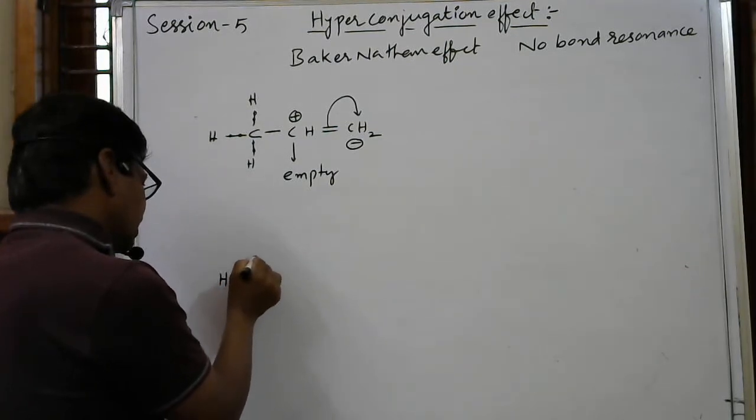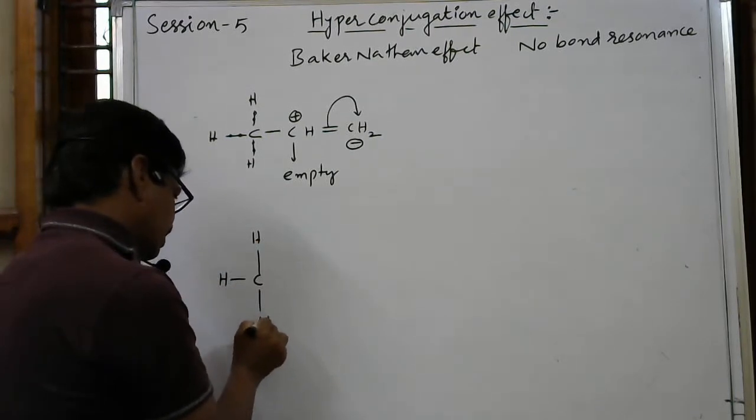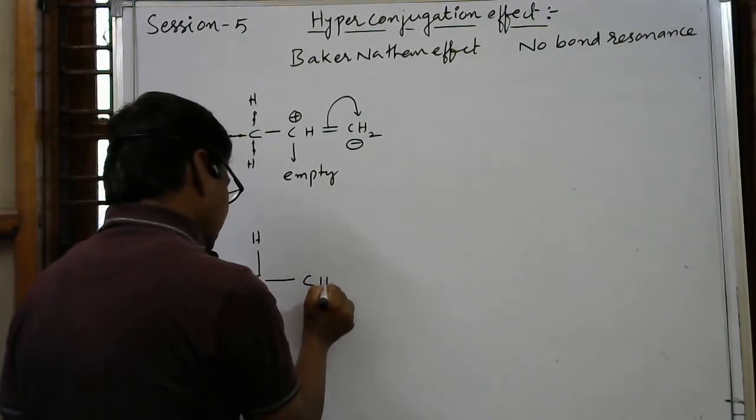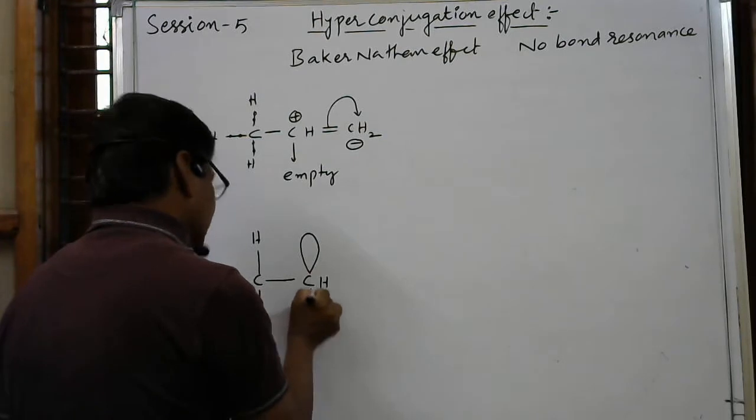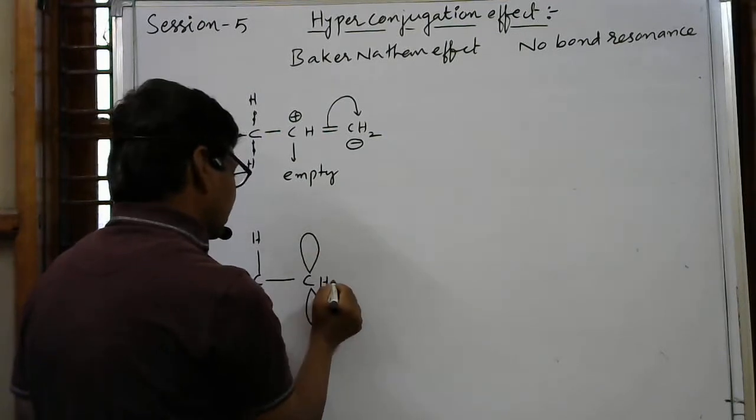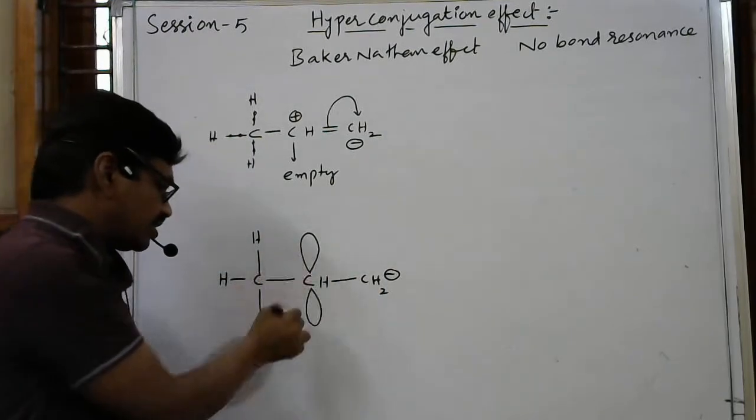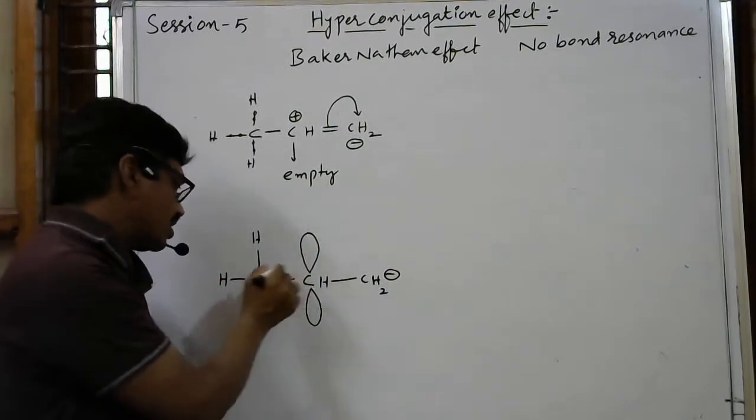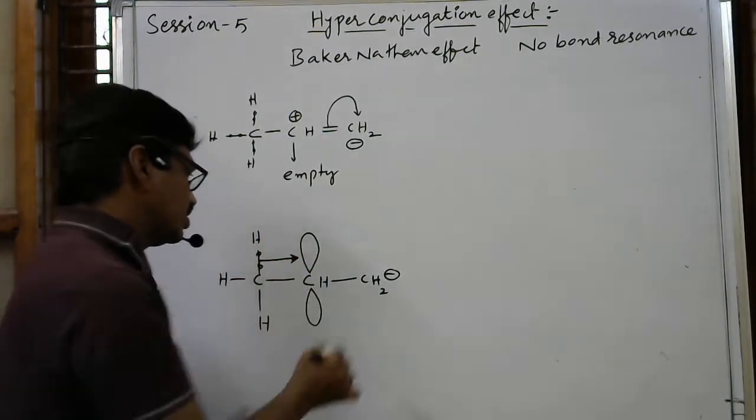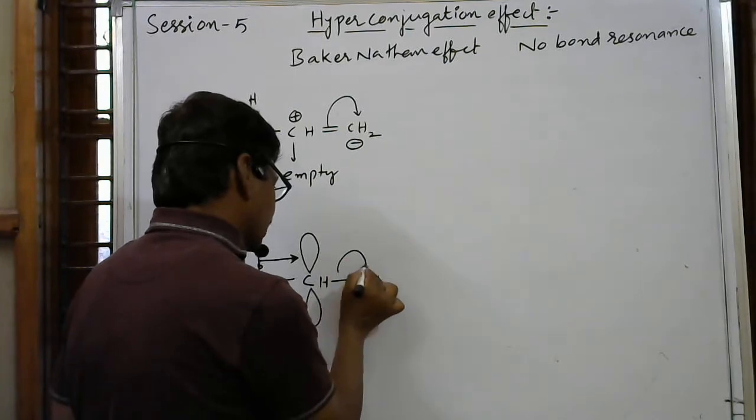Here I am drawing one more time. H, C, this is one orbital which is nothing but sigma. Here a single bond, this carbon. Here hydrogen is there, but I am writing like this. So after donating this electron pair to this carbon, here it becomes empty and CH2 minus. So this vacant orbital, this is a vacant p orbital now. This vacant orbital now accepts these electrons.